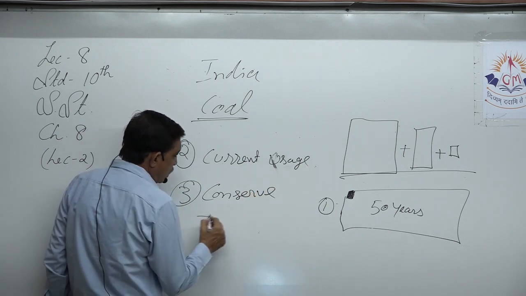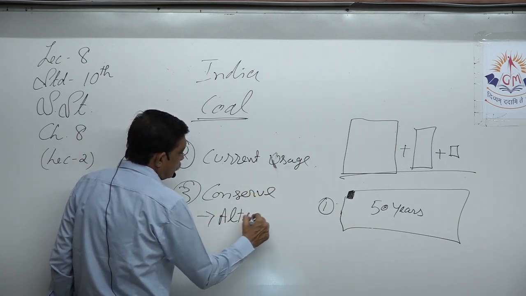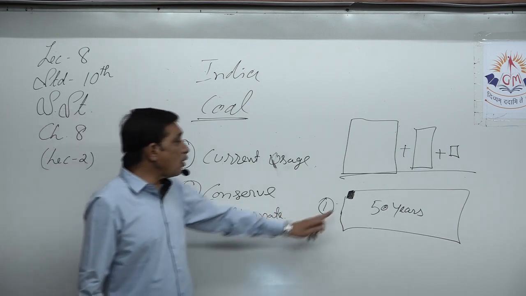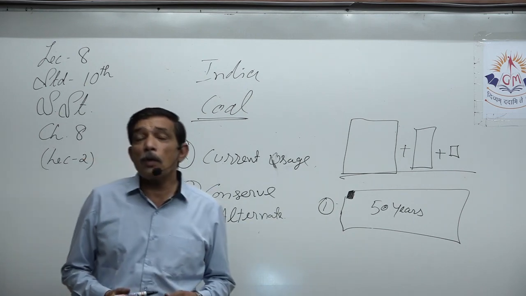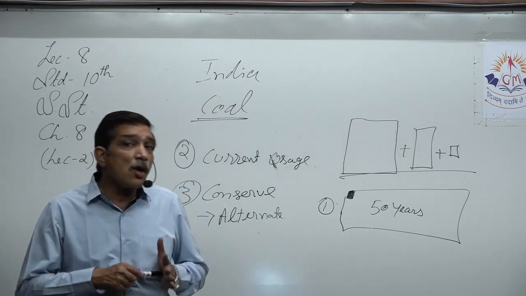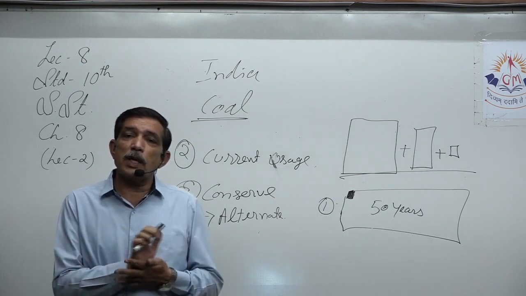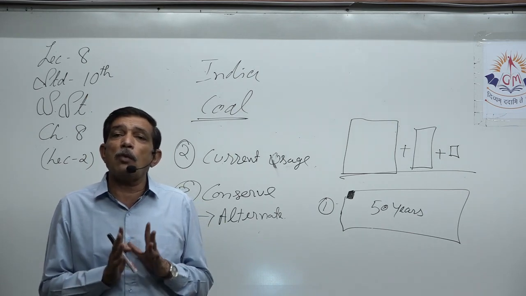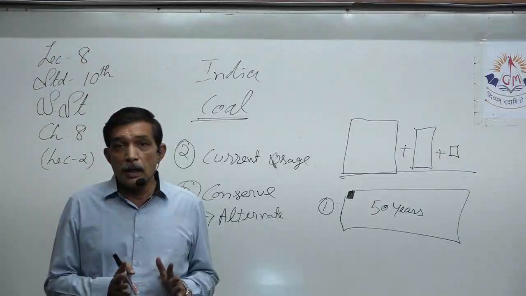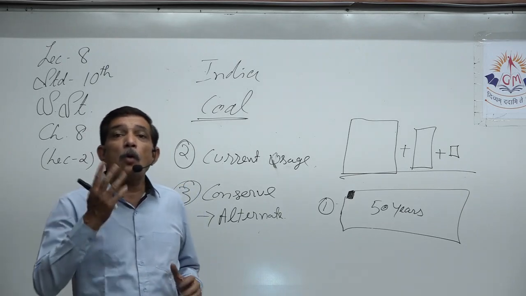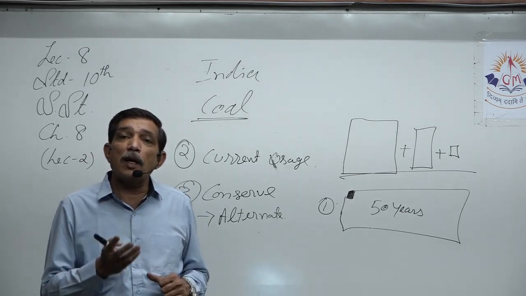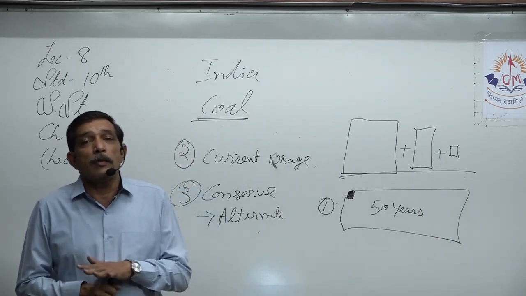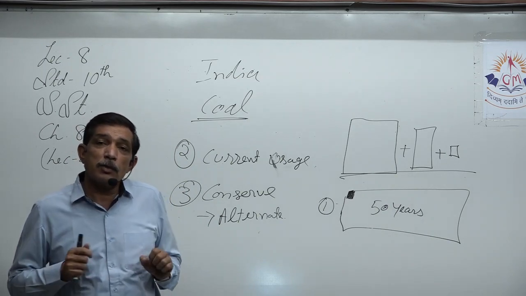Conserve. How to conserve? Alternate method. What is the alternate method? Instead of coal, stop using coal. How does that happen? Now, we can't simply stop using coal. For example, when the Britishers were here and brought the train, the engines used coal and wood. So all of a sudden, coal demand went up and the price of coal went up, because maximum use was by the railways. In industry, maximum coal was used.